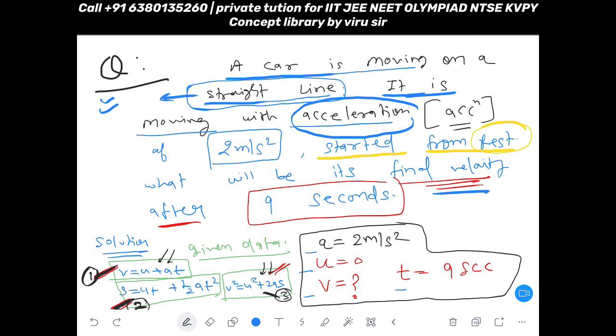So the main motto is minimum 3 data must be given, then only you can find out the fourth one, because one equation contains 4 data. If they are giving only 2 data, then data is insufficient to solve the question.